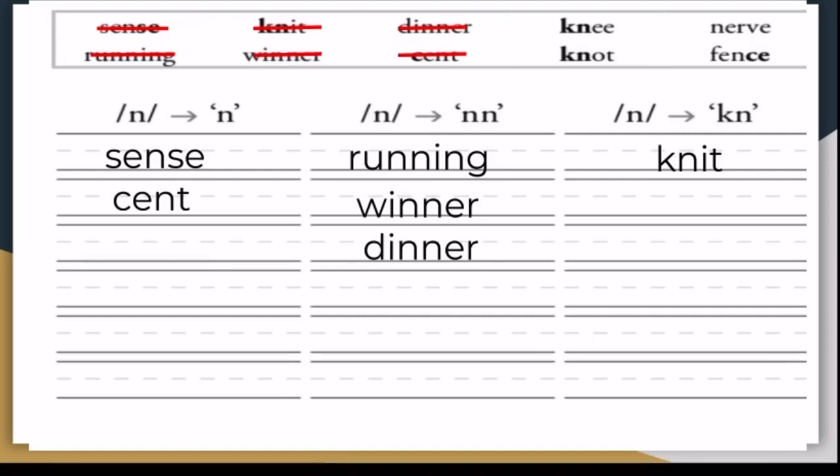How about the word knee? Right, under the KN spelling. How about the word knot? Right, under the KN spelling. How about the word nerve? Under the N spelling. And the last one, fence. Good, under the N spelling. Pause the video here. Make sure you write your words on the lines and you do not have floating letters.